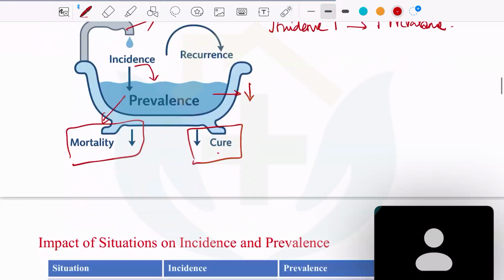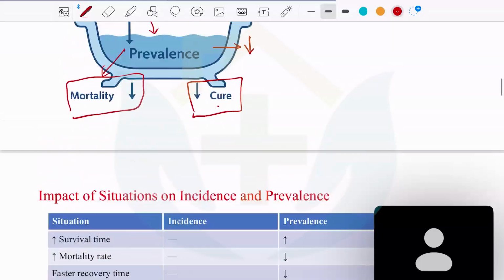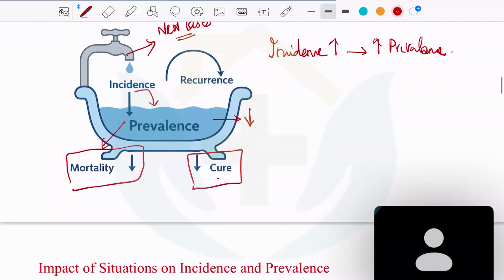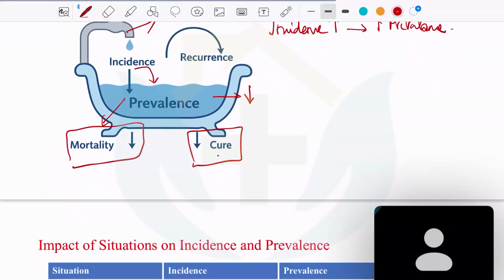So how do you calculate the incidence? For incidence, you have to do a follow-up study. You have to follow up the particular community every month. Only then will you know the frequency at which the disease is occurring.